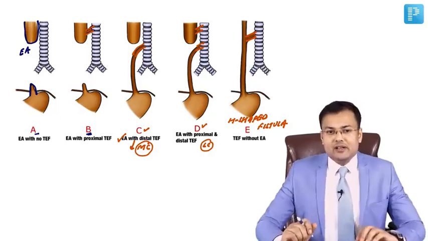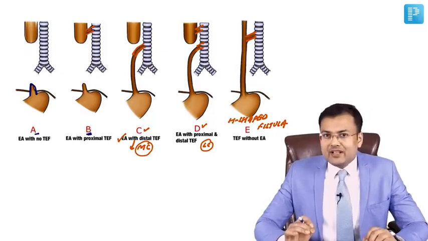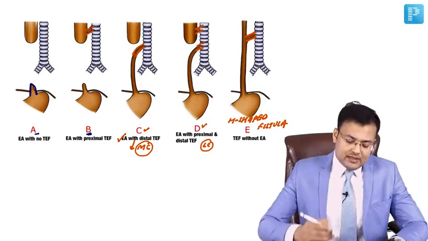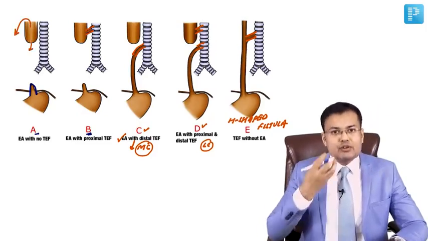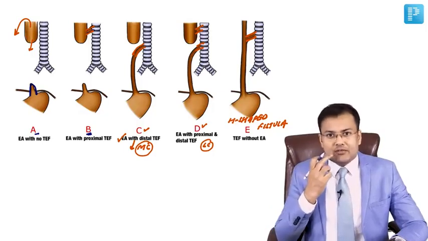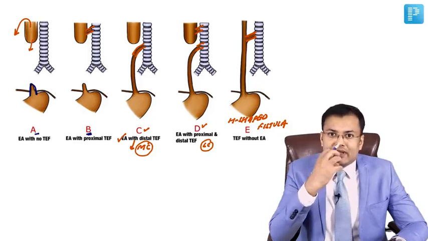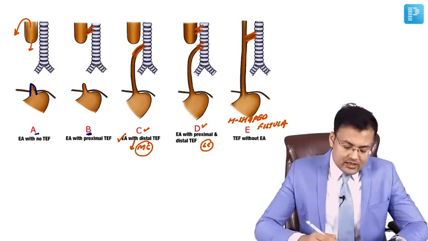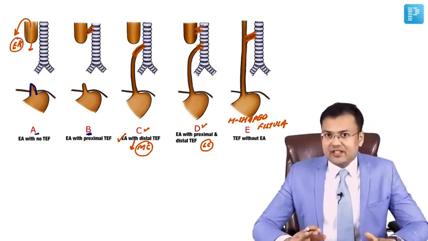Okay, see the clinical features, very easy to understand. If a patient is having pure atresia, in that case what happens? There is drooling of saliva. Saliva will not go beyond this point, so what will happen? There will be drooling of saliva from the corner of mouth, and if oral feed is given to the baby, what will happen? There is regurgitation. So drooling of saliva and regurgitation, these are seen in patients who are having esophageal atresia.